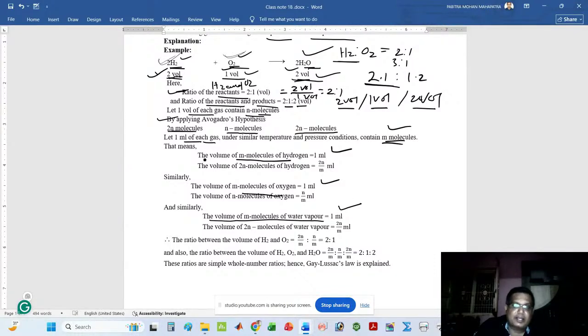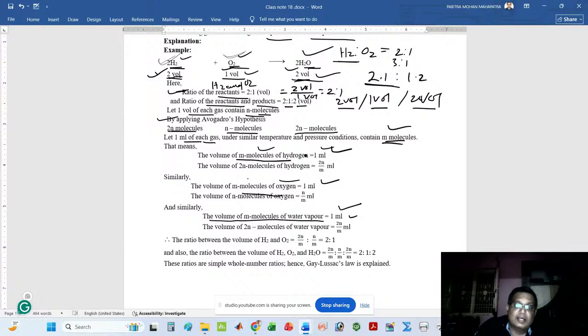I have taken 1 ml of each gas, and it is seen that 1 ml of each gas carries m molecules. Then I can write the volume of m molecules of hydrogen is 1 ml, the volume of m molecules of oxygen is 1 ml, the volume of m molecules of water vapor is 1 ml.